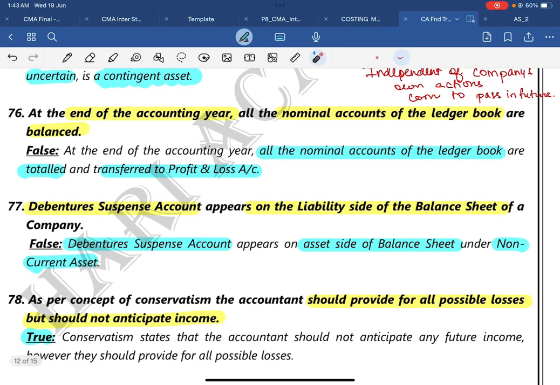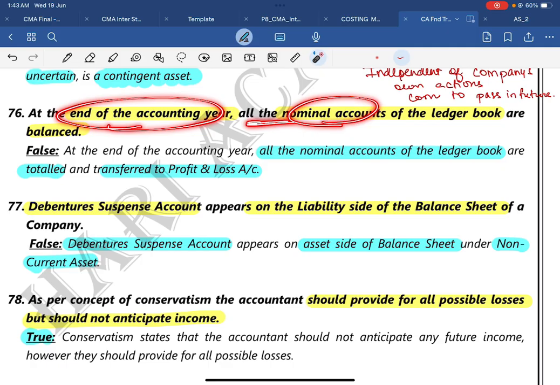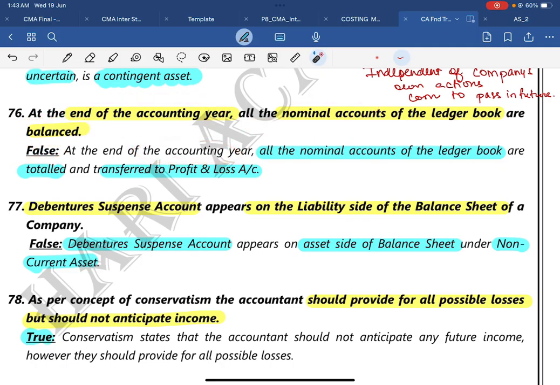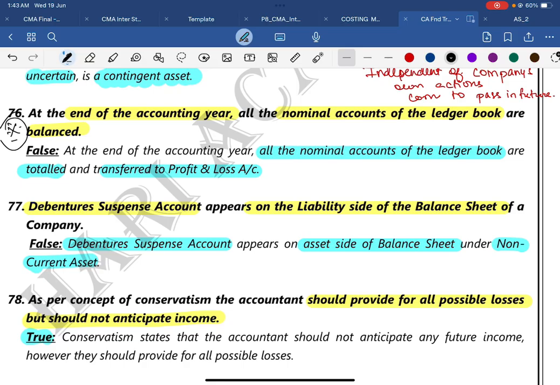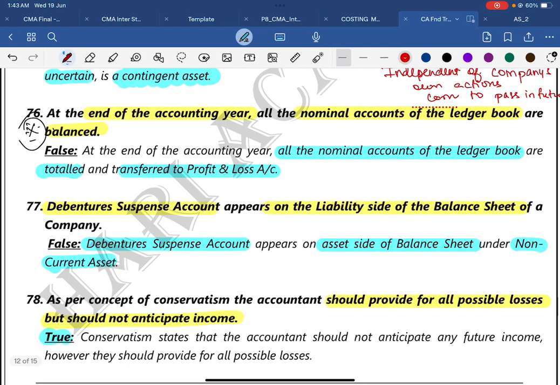Then question number 76. At the end of an accounting year, all nominal accounts of the ledger book are balanced. The answer is false. At the end of an accounting year, all nominal accounts of a ledger book are totaled and transferred to profit and loss. Many of them will commit a mistake over there, so mark it as important. Many of them will write it as true, but no, it is false.